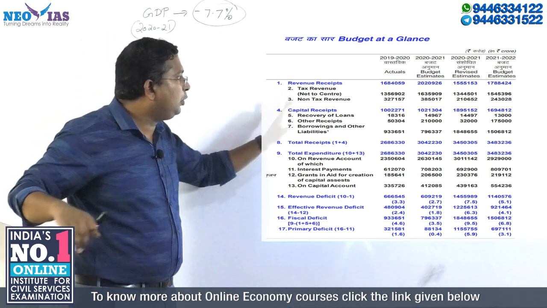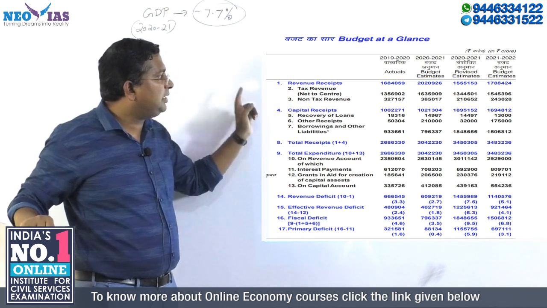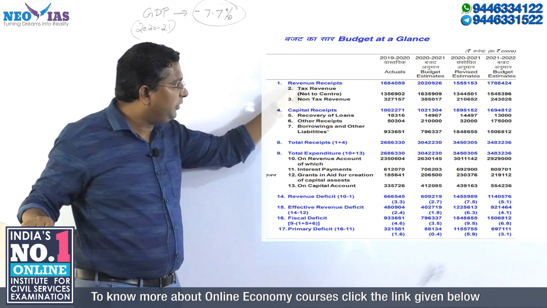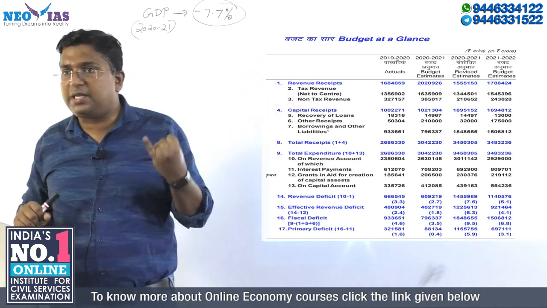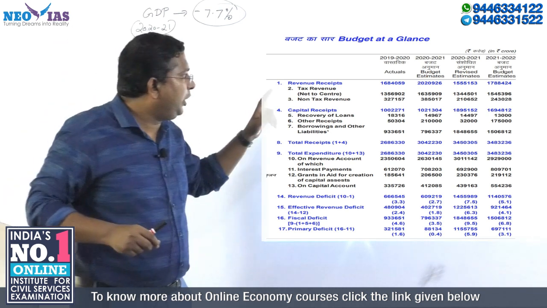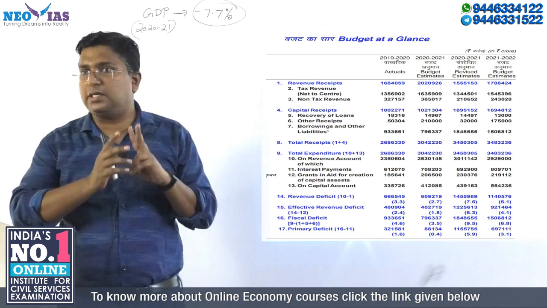Now if you look at revenue receipts, there are certain terms you will come across, which I will discuss in detail. We discussed that the budget has revenue receipts and capital receipts. So look into the revenue receipts. We will be looking at two figures.